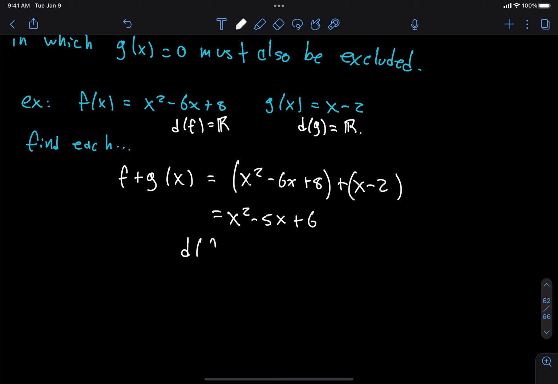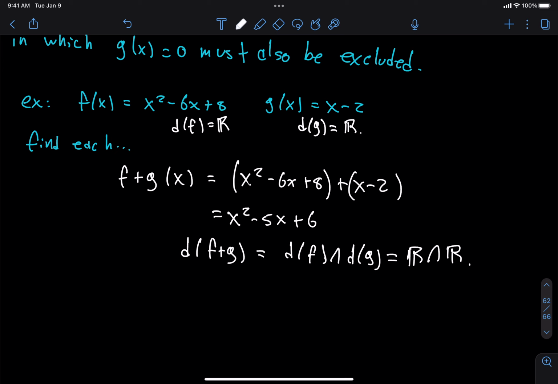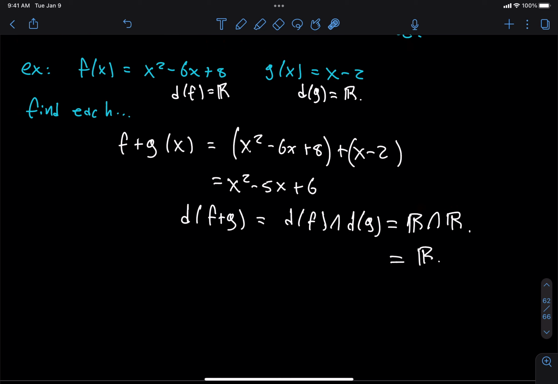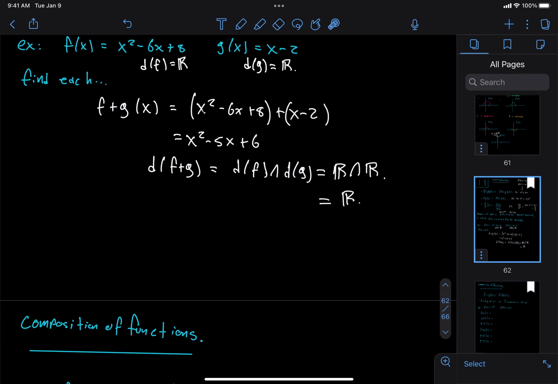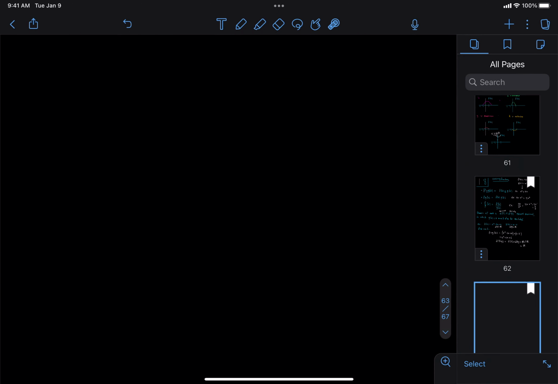So domain of f plus g is going to be the domain of f intersected with the domain of g, which is going to be those numbers which are in the reals and also those numbers which are in the reals. What do I get if I take one set and I intersect it with itself? Just itself, right? It's like, I want x to be a real number and I also need x to be a real number, right? Those two things are the same. So if I intersect a set with itself, I just get itself. All right, so that's pretty simple. I'm going to skip the other ones except for the quotient.